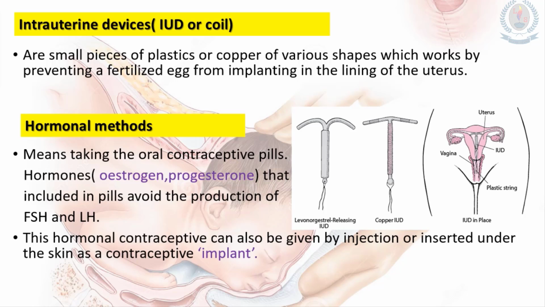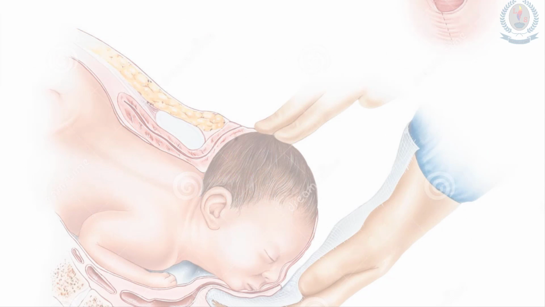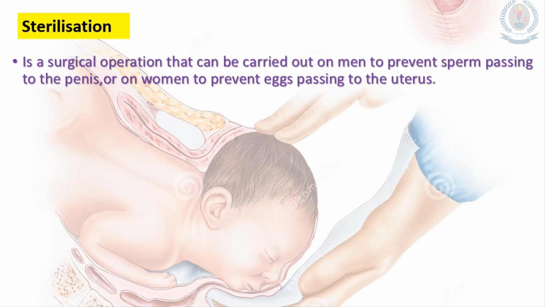Okay, so this is about the hormonal method and the intrauterine devices. Artificial contraception method is sterilization. What does sterilization mean? Actually, this can apply to both women and men. This is a surgical operation that can be carried out on men to prevent sperm passing to the penis, or on women to prevent eggs passing to the uterus.